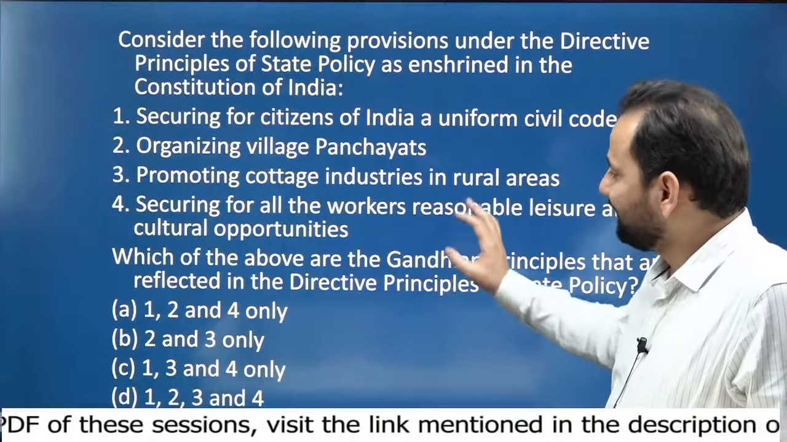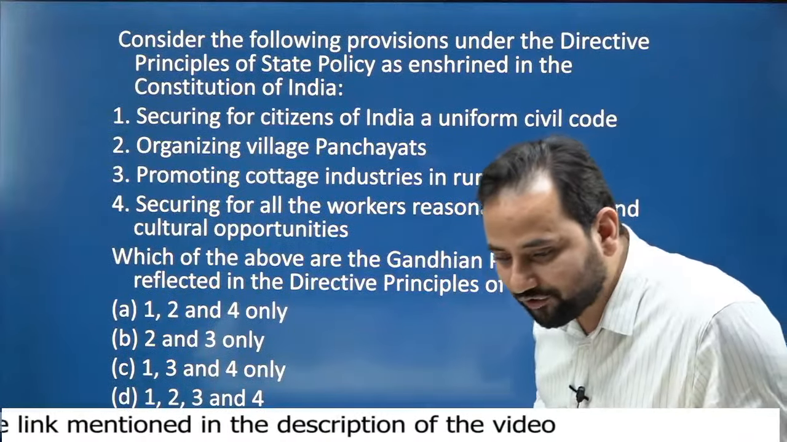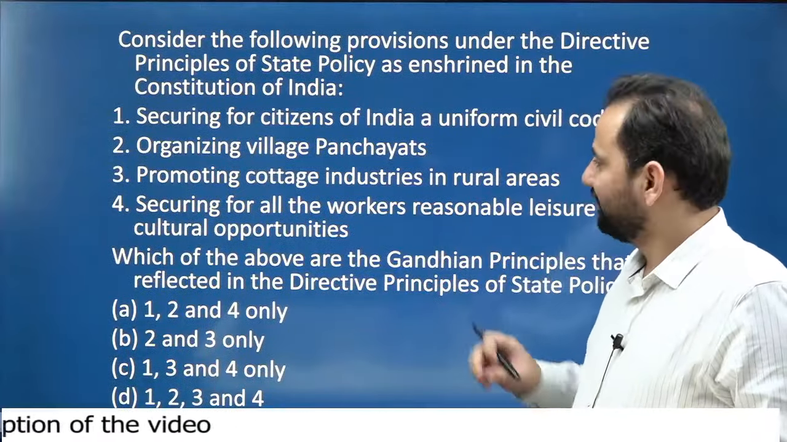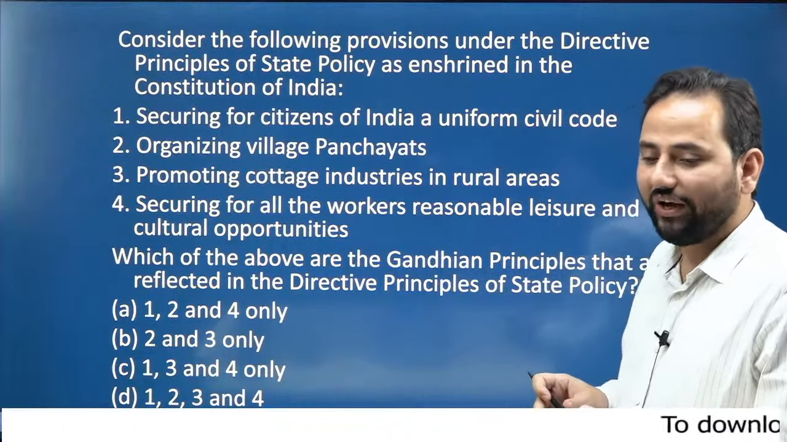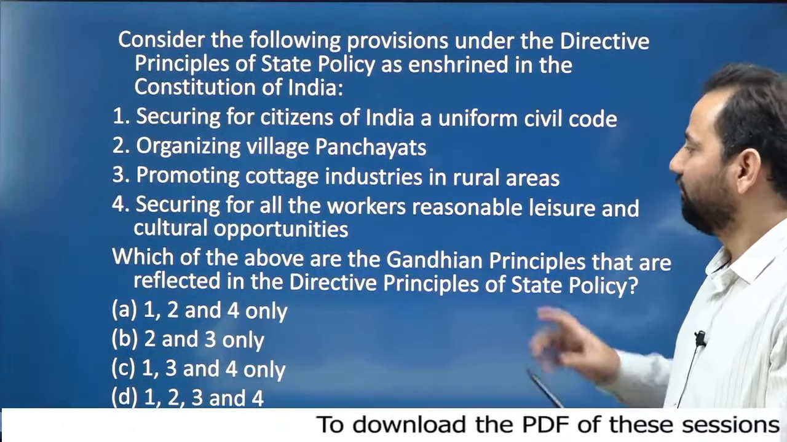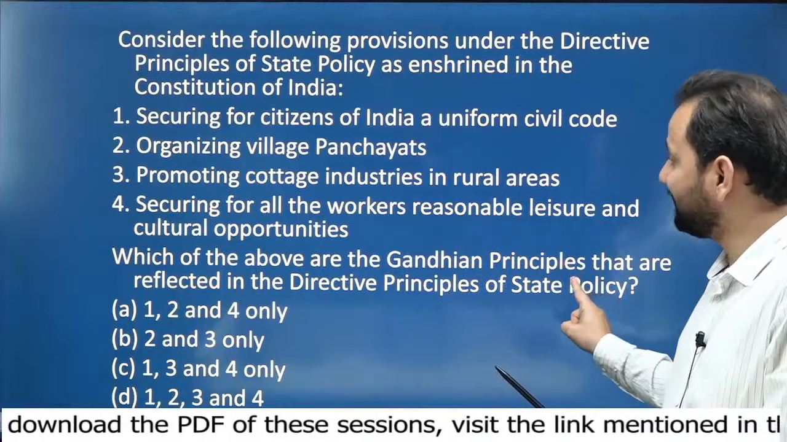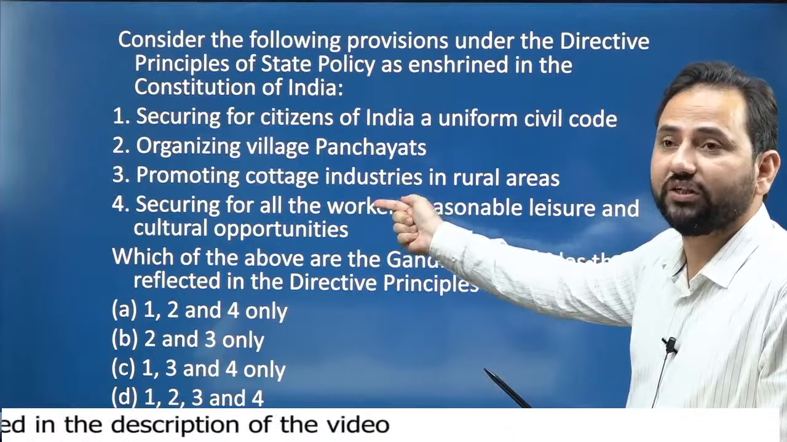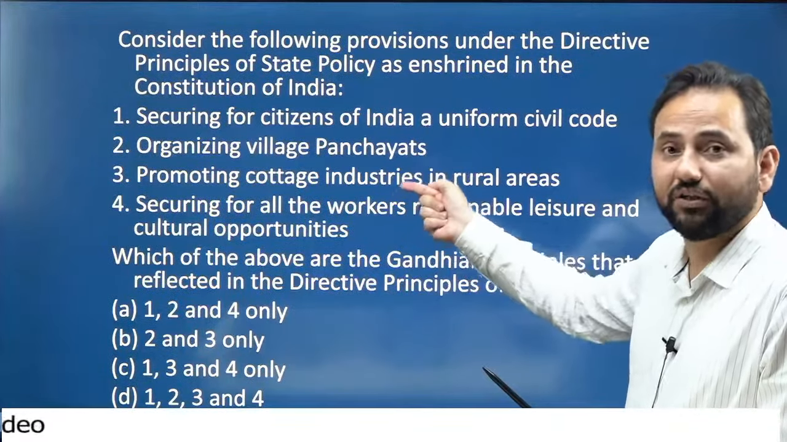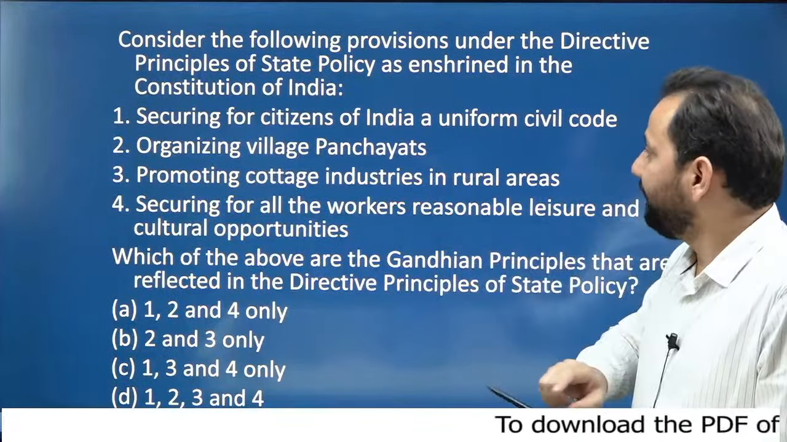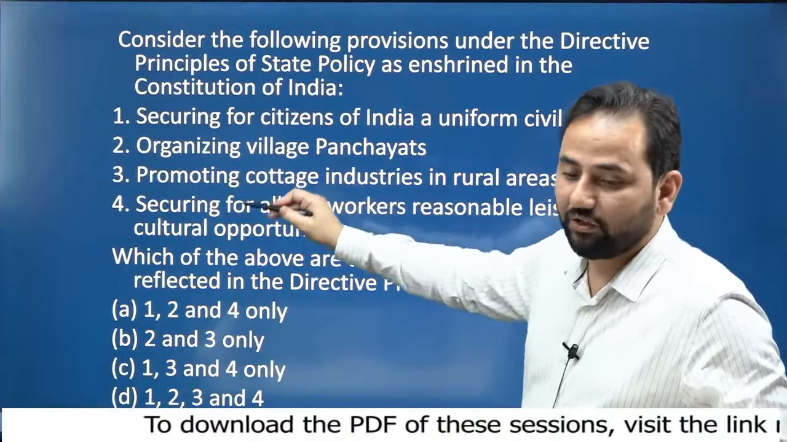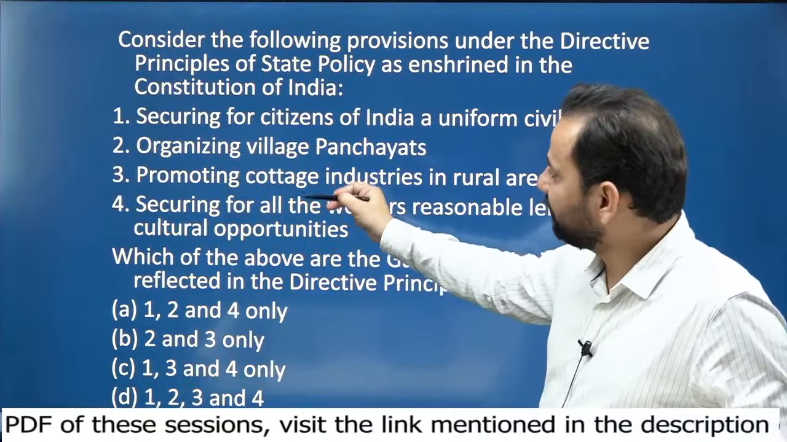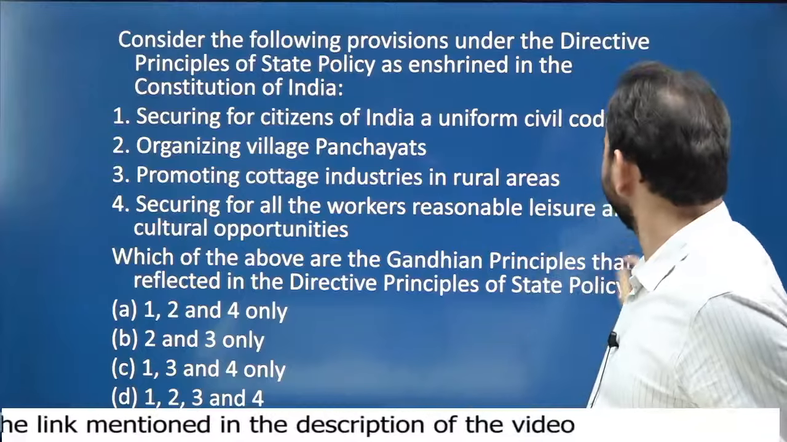So, if you see this, the answer would be B as mentioned by Vicky and Akansha. The answer would be B, that is 2 and 3 only. We are talking about Gandhian principles, which are reflected in the directive principles of state policy. All these are DPSPs, but the answer would be 2 and 3 only. Let's see the next question.